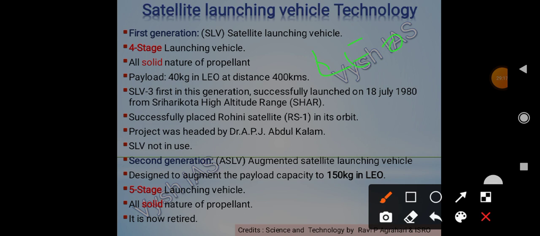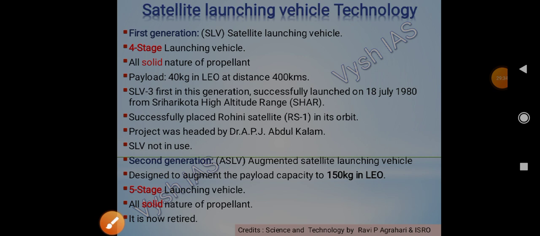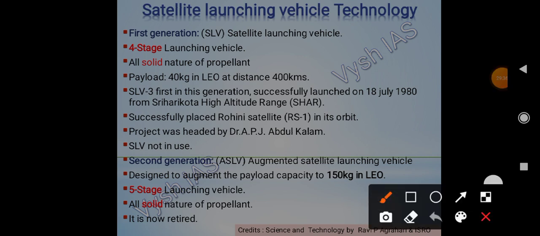SLV-3 was the first in this generation, successfully launched on 18 July 1980 from Sriharikota High Altitude Range, SHAR. It successfully placed the Rohini satellite RS-1 in its orbit, and the project was headed by Dr. APJ Abdul Kalam. Now SLV is not in use.